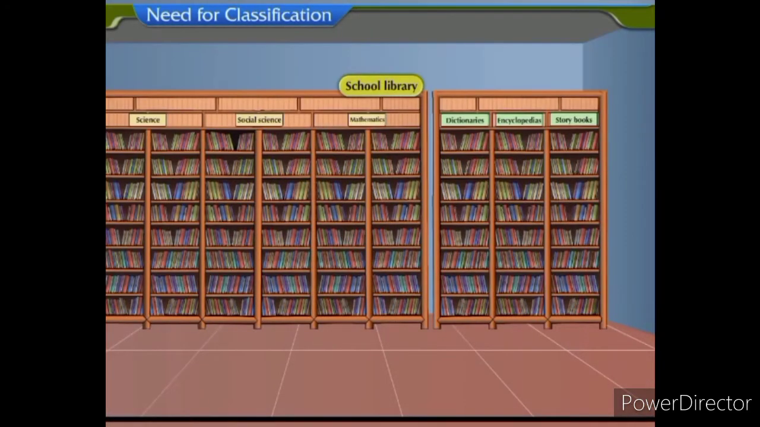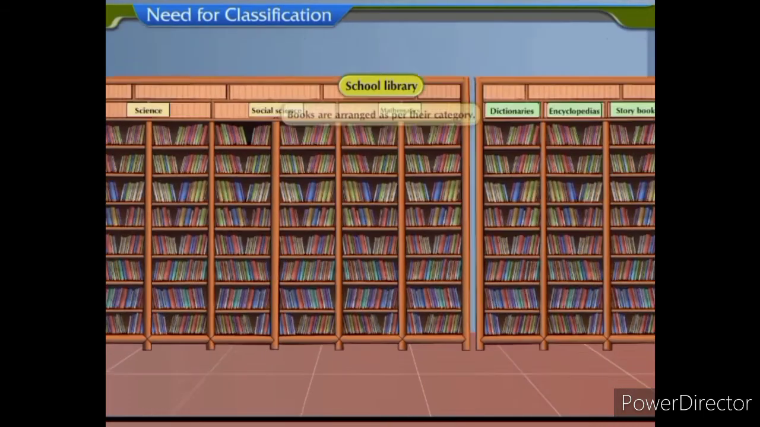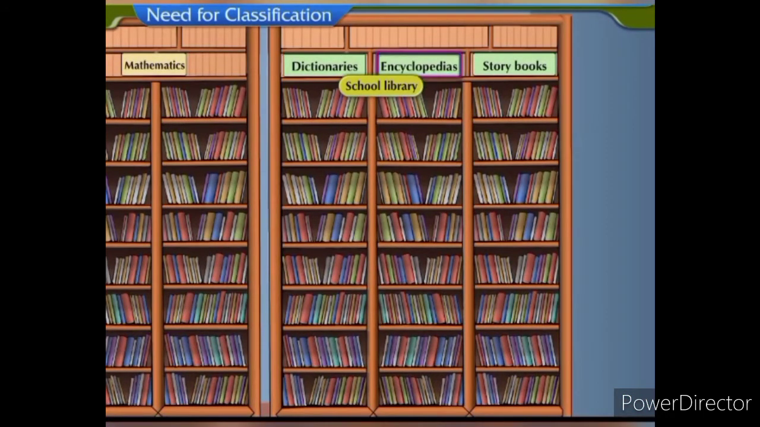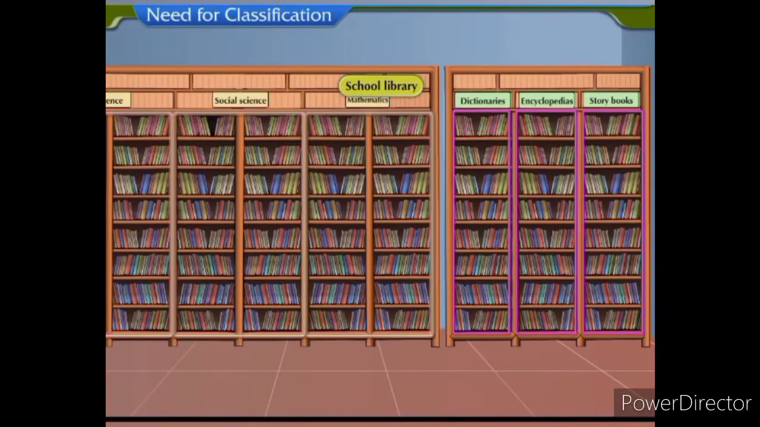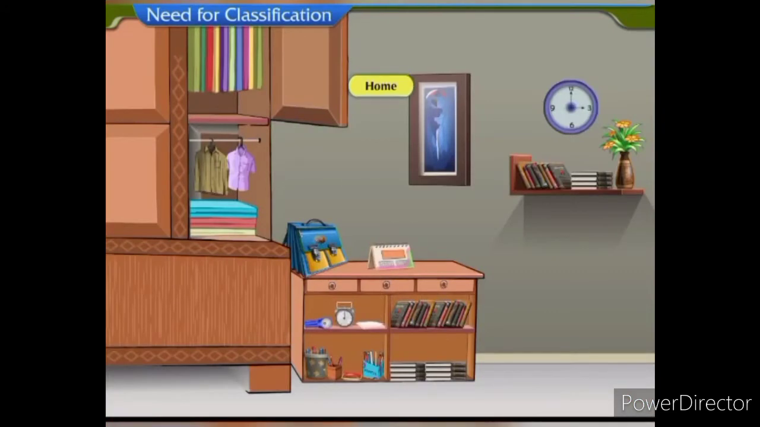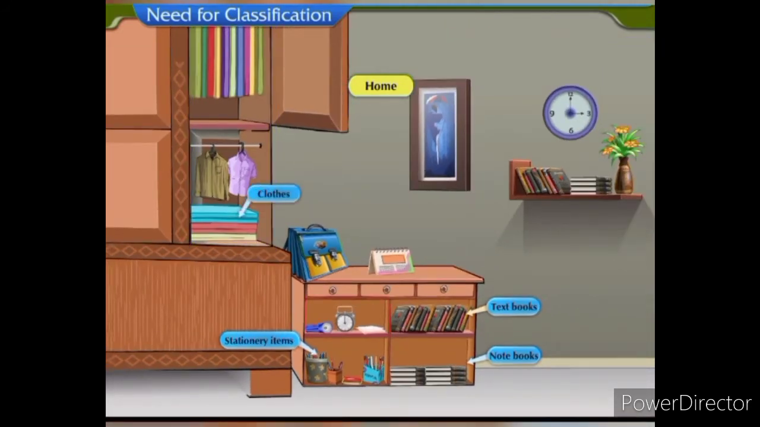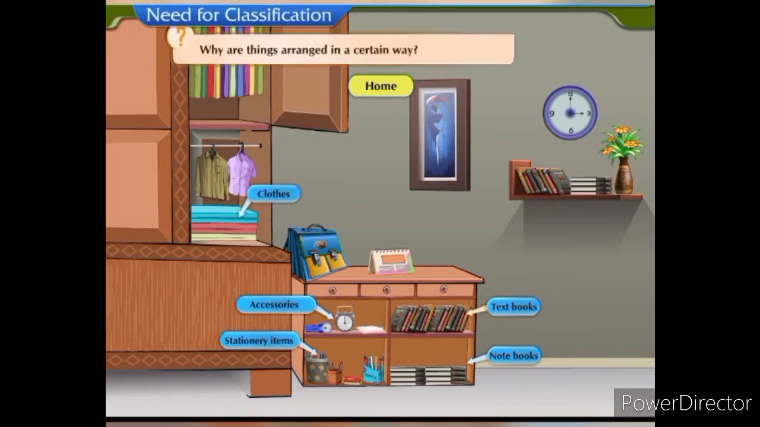In your school library also, books are arranged as per their category. Books on various subjects, dictionaries, encyclopedias and storybooks are grouped on separate shelves. Even at home, your mother often asks you to arrange your textbooks, notebooks, stationery items, clothes and other accessories in separate drawers. Why are things arranged in a certain way?